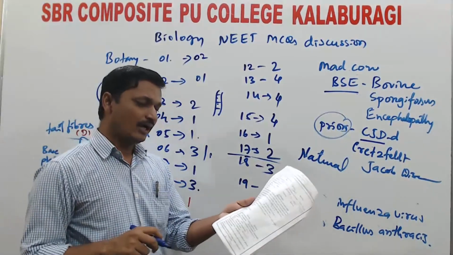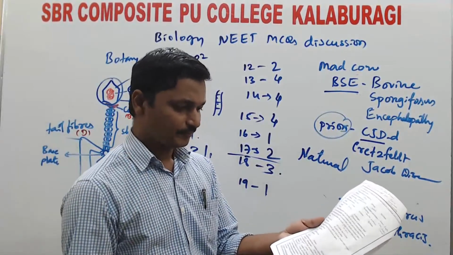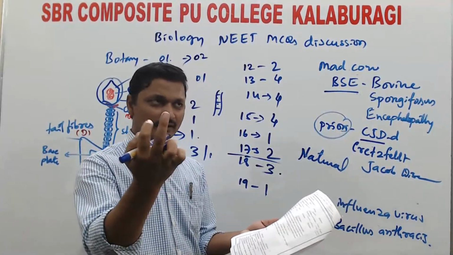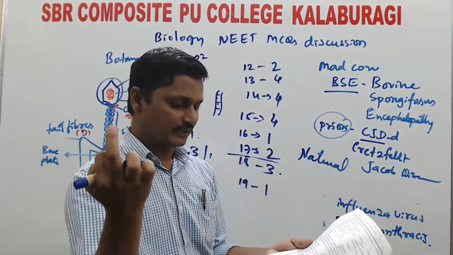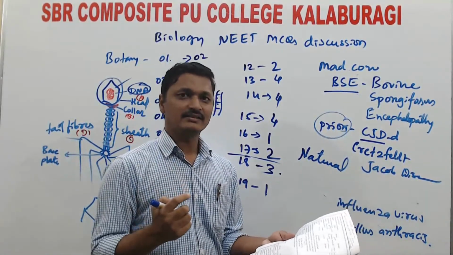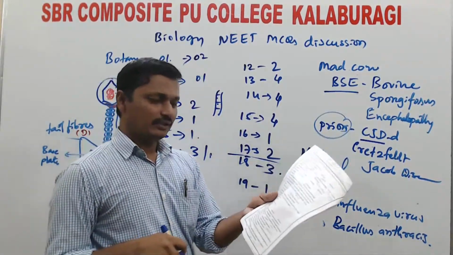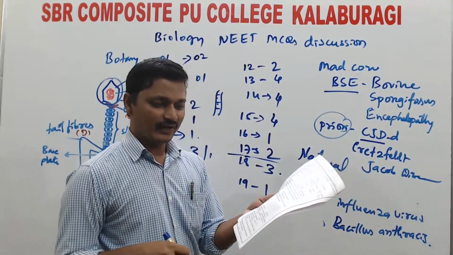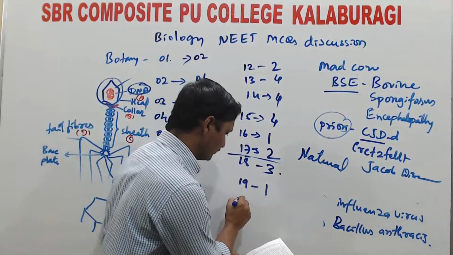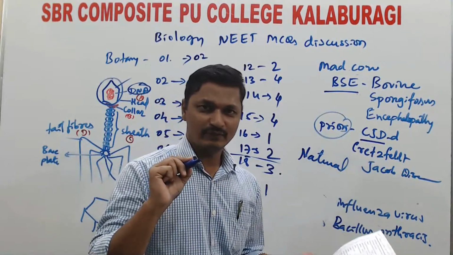The first statement is correct. Algae are classified into three classes: Chlorophyceae, Phaeophyceae, and Rhodophyceae. Pteridophytes are classified into four: Psilopsida, Pteropsida, Lycopsida, and one more, Sphenopsida. And angiosperms into two classes, dicotyledons and monocotyledons. This statement is also correct. Algae are chlorophyll-bearing, simple, thalloid, autotrophic, and largely aquatic organisms. That is also correct.